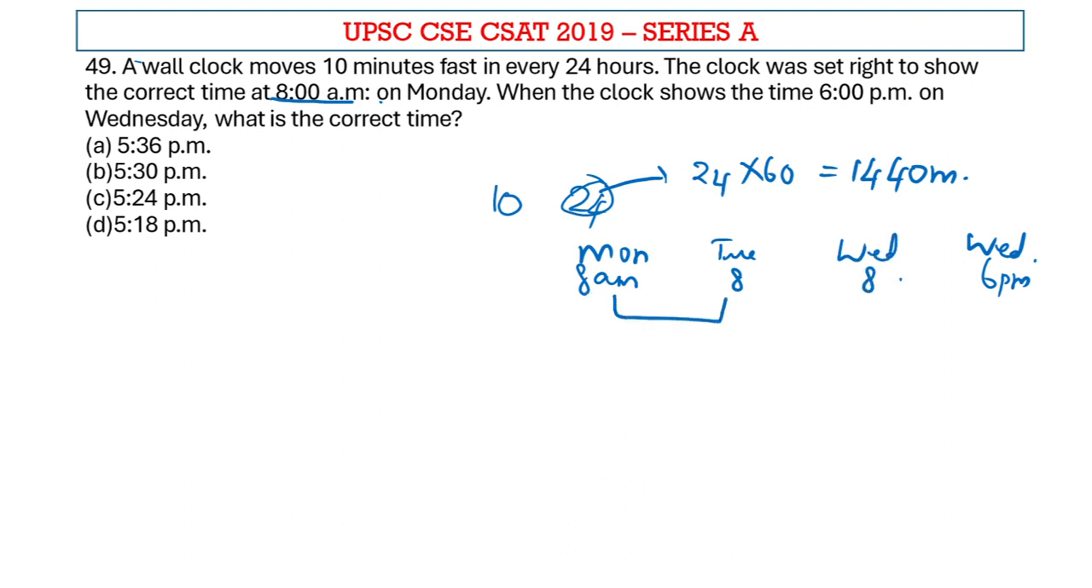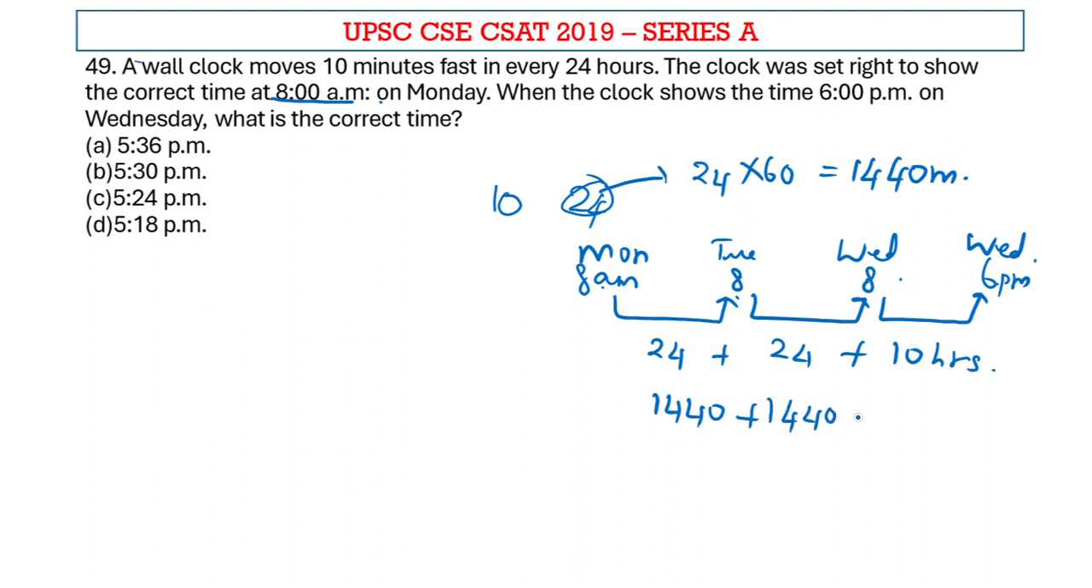So if I have to find out the time gap between these, it will be 8 a.m. to Tuesday 8 a.m. would be 24 hours, plus this will be 24 hours, plus this 8 to 6 p.m. would be 10 hours. So if I have to write these all down in minutes, this will be 1440 plus 1440 plus 10 into 60 will be 600. So adding all these up, we will get 3,480 minutes. So this is the number of minutes the wrong clock has moved.